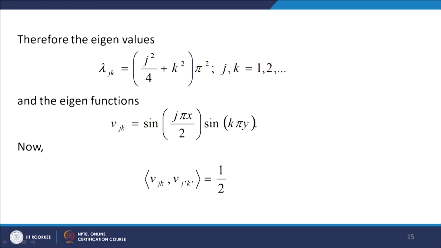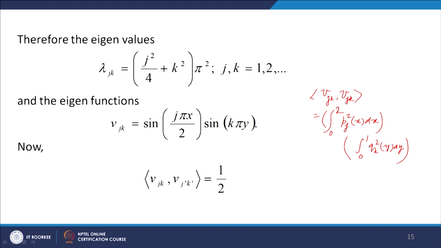Now the inner product of b_jk with b_j'k' is equal to 0 whenever j is not equal to j', k is not equal to k'. So the inner product of b_jk with b_jk is equal to integral 0 to a, a means 0 to 2, p_j squared x dx, and then 0 to 1, q_k squared y dy.